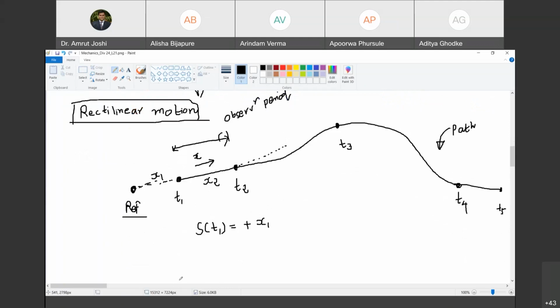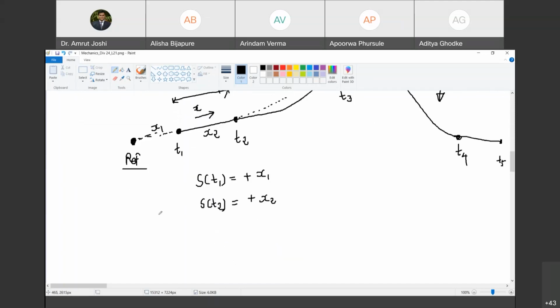Because I have said x towards this is positive, and with reference to a reference point along this line, the object was occupying this position at x1 in the positive x direction at time t1. Now tell me, what is the position of the object at time t2? Plus x2. Yes, sir. Happy?